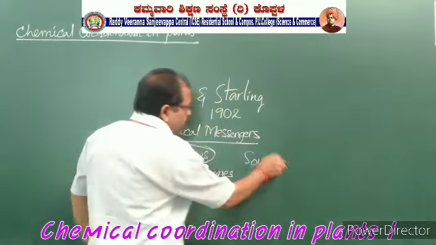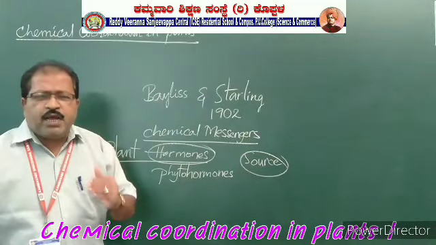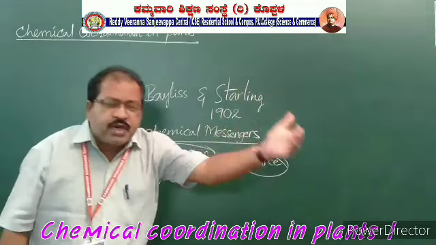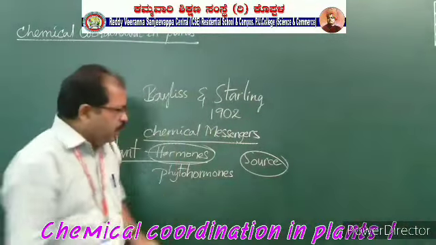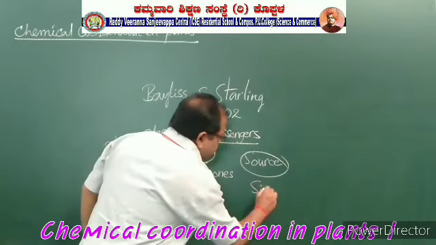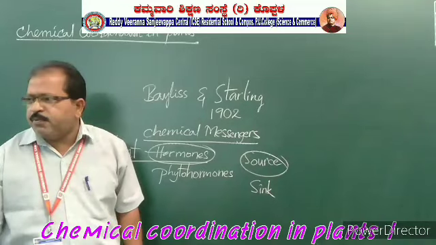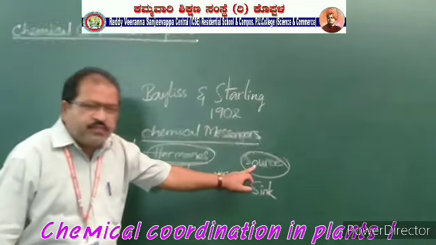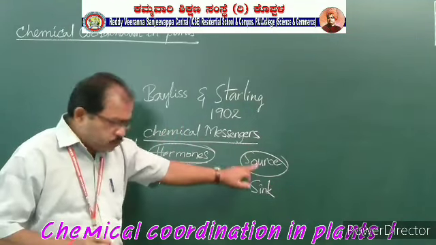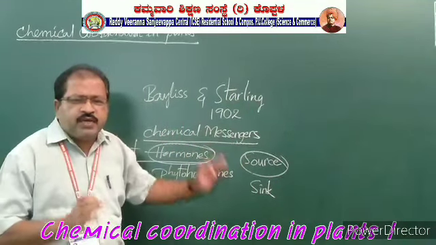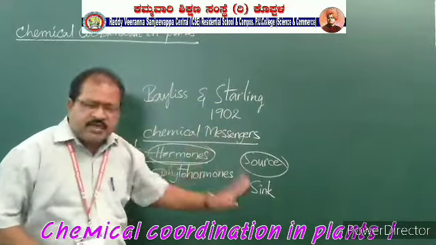The place where the hormones are secreted is called the source, and the place where these hormones are utilized is called the sink. Remember these words, very important words. The place where the hormones are secreted is called source. The place where the hormones are utilized is called sink.